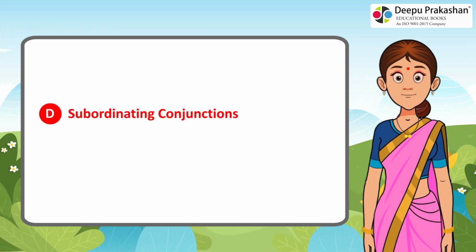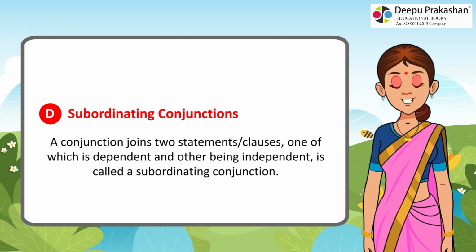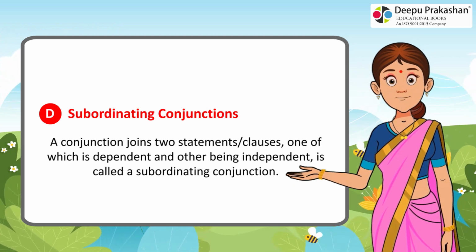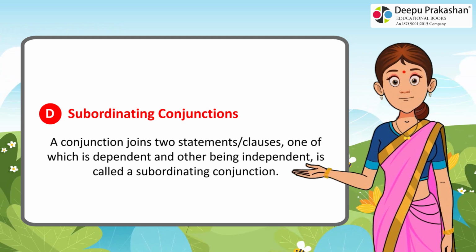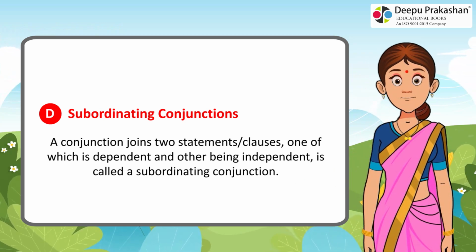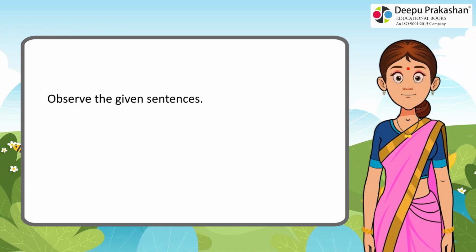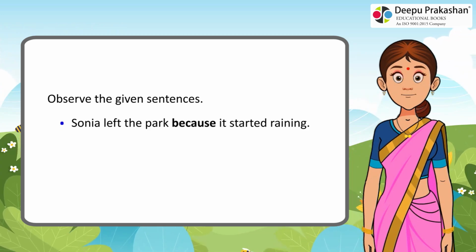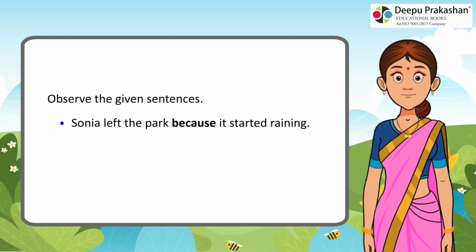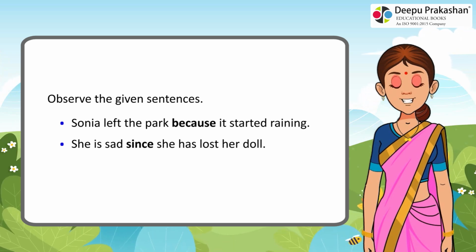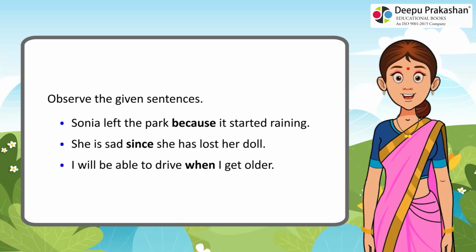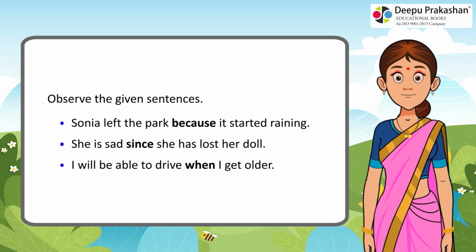D. Subordinating conjunctions. A conjunction that joins two statements or clauses, one of which is dependent and the other independent, is called a subordinating conjunction. Observe the given sentences. Sonia left the park because it started raining. She is sad since she has lost her doll. I will be able to drive when I get older.